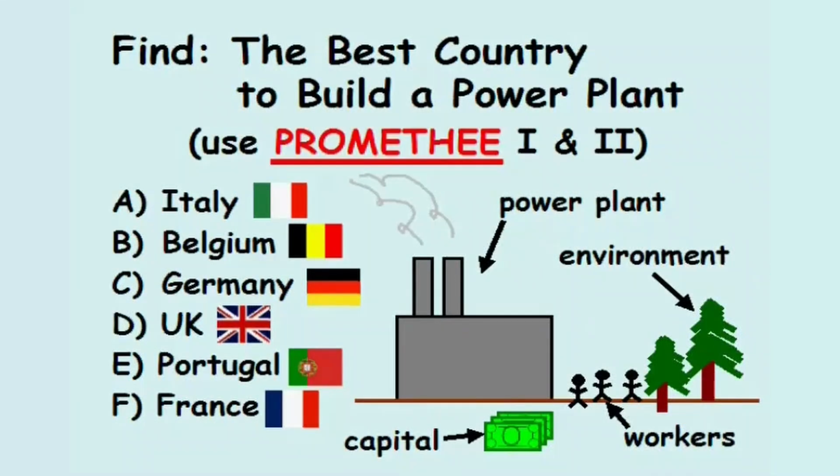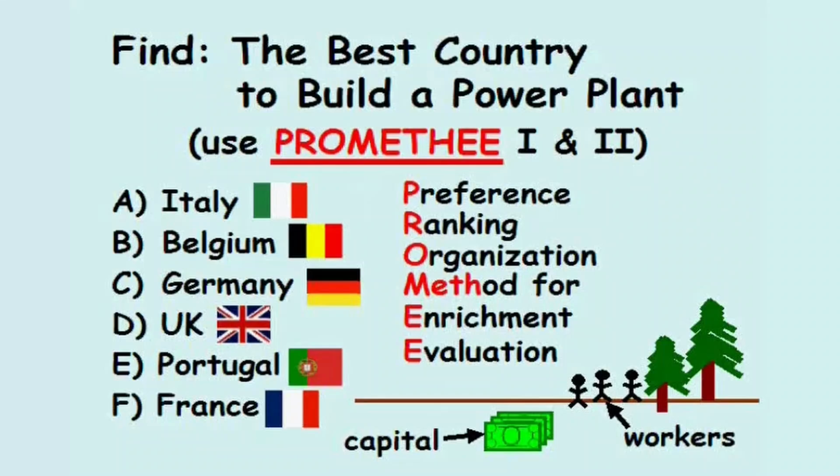The problem states to use the Prométhée 1 and 2 outranking methods, which stand for Preference Ranking Organization Method for Enrichment Evaluation.